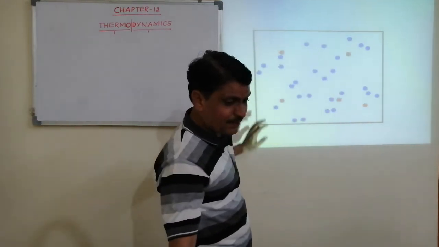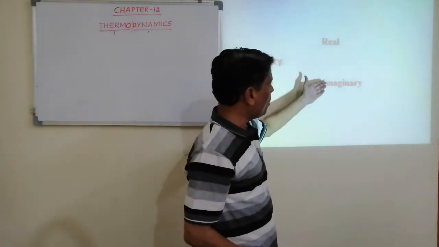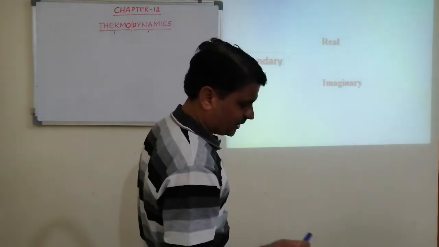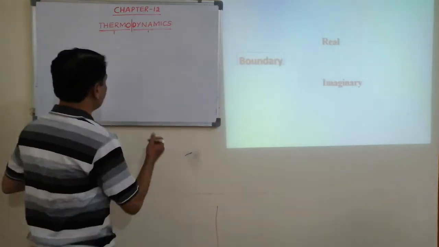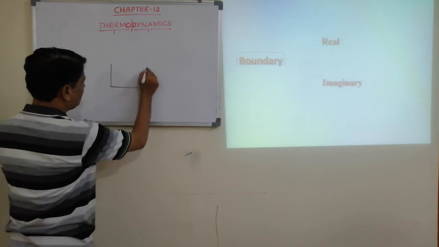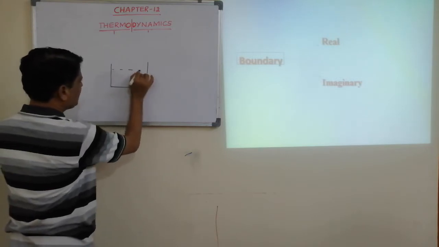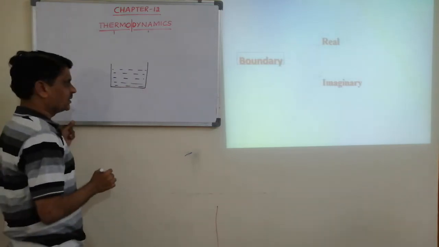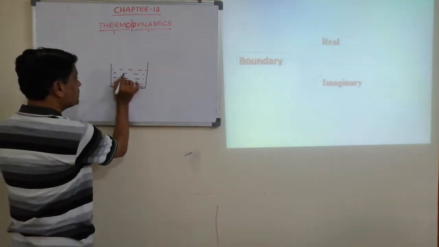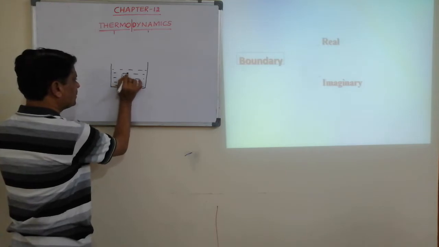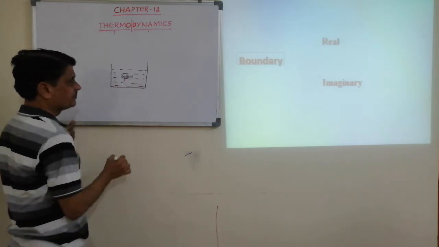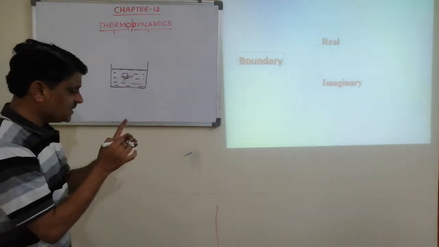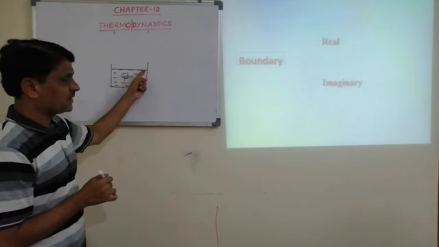This boundary may be real or it may be imaginary. For example, suppose we take a vessel, a beaker, and in that vessel we have taken water. Suppose this water is our system and this is taken as a boundary. There is no exact boundary for this.